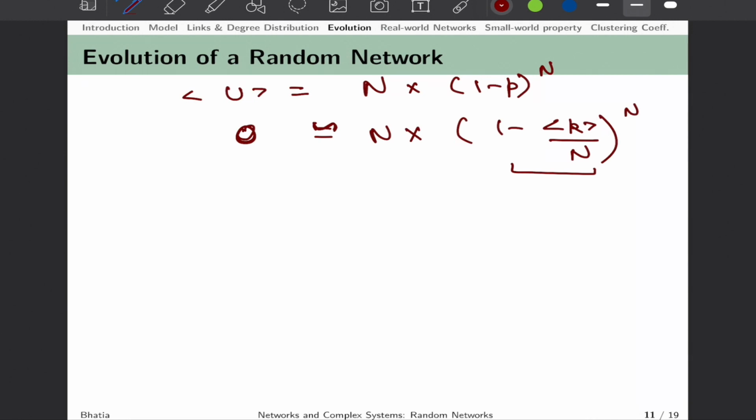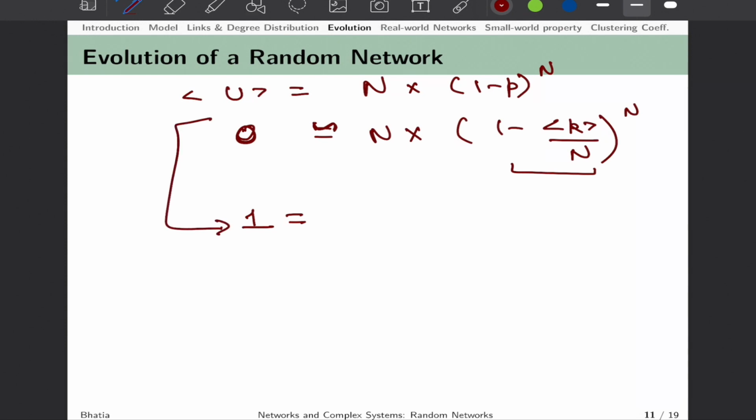Now to come up with a non-trivial solution, let us say that only one node on average is not part of GC. So let us work out the value of average k if one node is not part of the GC, because that would mean that just after we make this one node part of the GC, everything is fully connected, and hence we are in a fully connected regime.